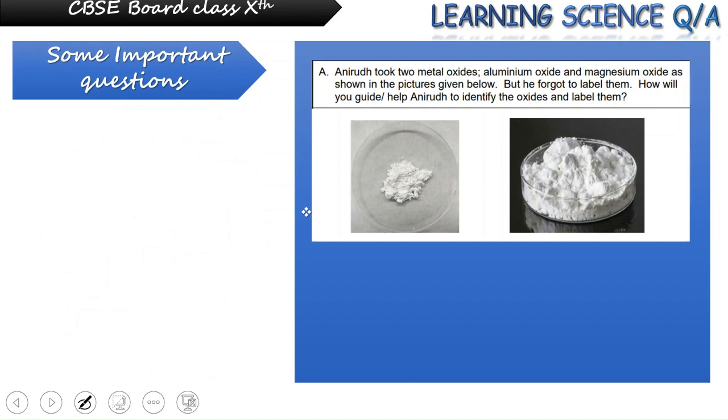Let's see how. We have magnesium oxide. Magnesium oxide, once added to water, readily dissolves, forming magnesium hydroxide, which is a base.